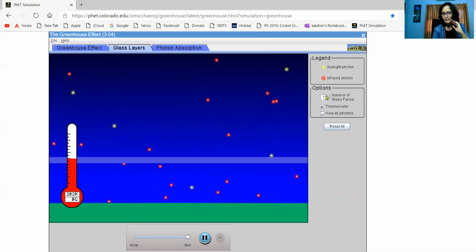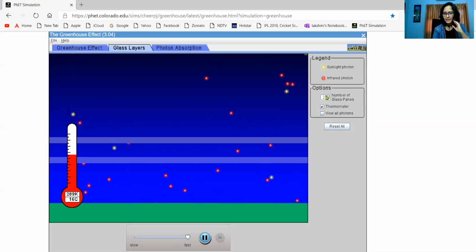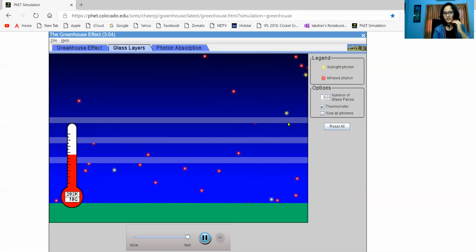If we increase the number of glass panes, that is, the thickness and concentration of the greenhouse gases is equivalent to the number of glass panes. As you increase the number of glass panes, the amount of infrared radiation that got trapped on the Earth's surface increases, right? Because there is no way for it to go out. Exactly the same thing will happen when there is an increase in the concentration of the greenhouse gases.